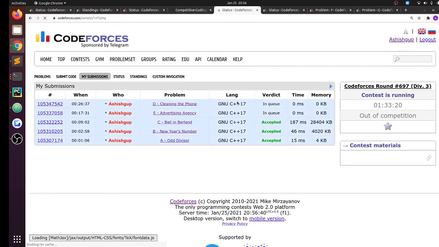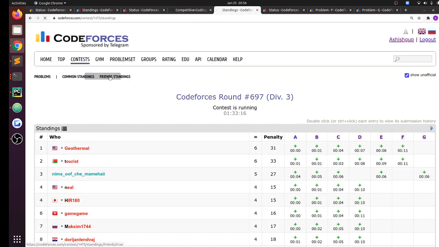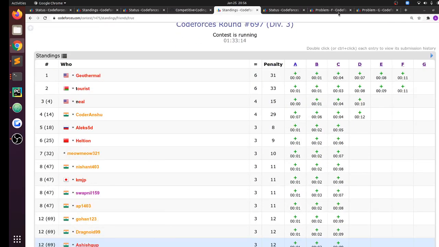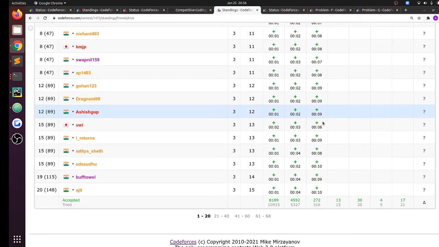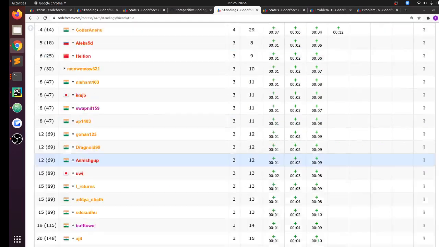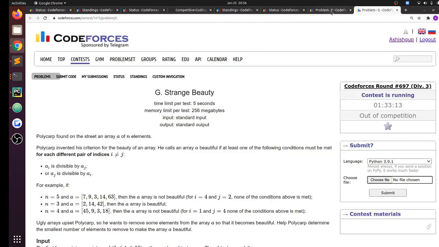What? There's a 10 plus minute queue. But okay, let's see what problems F and G are. Even F was solved pretty quickly by geothermal and tourist at least. And G has a lot more solves.